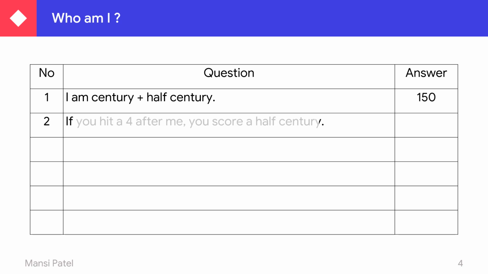Your second question: if you hit a 4 after me, hit means to achieve a particular goal. Now what is your goal? You score a half century. To which number do you add 4, then you get the answer of half century? So how many runs are in a half century? 50 runs. So which number added to 4 gives you half century? You get 50 runs. So in this you have to do reverse counting.